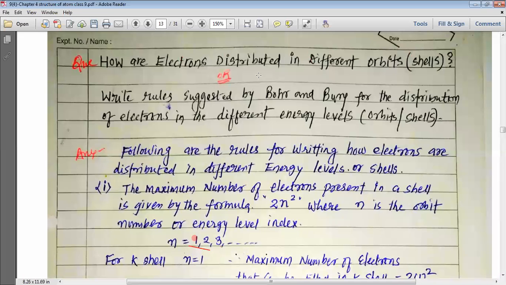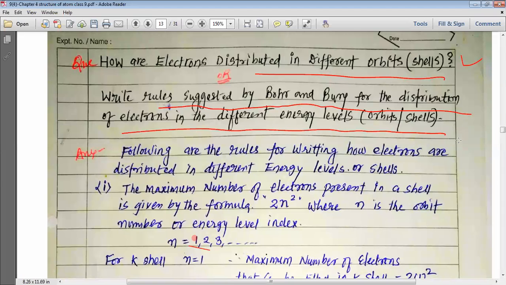Now, how are electrons distributed in the different orbits or different shells? Let us study, my dear students, the rules suggested by Bohr and Bury for the distribution of electrons in the different energy levels. So, my dear students, we have just seen that in an atom we have a nucleus. Around this nucleus we have various orbits or shells or energy levels, and in these energy levels, how can we fill the electrons?